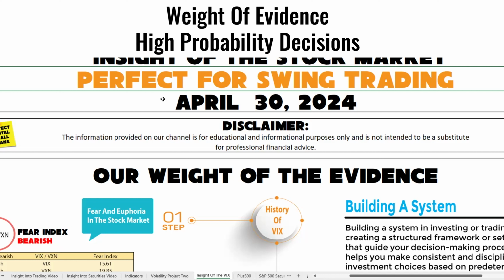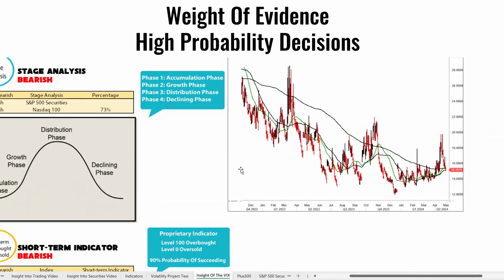You need to build your own system. This is what we are preaching, for you to have 7, 8 indicators and build your own weight of evidence, your own historical factors. So let's go down and start looking at the VIX.